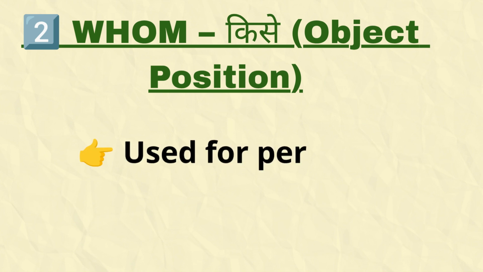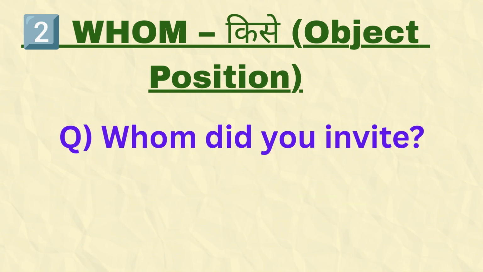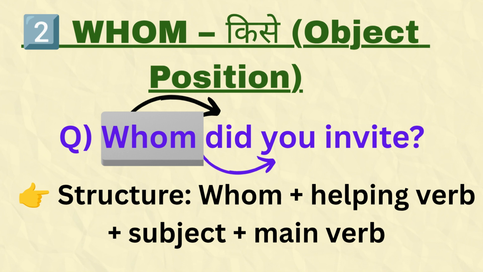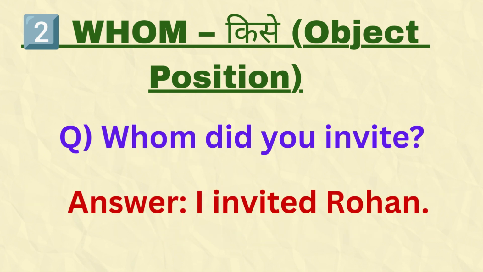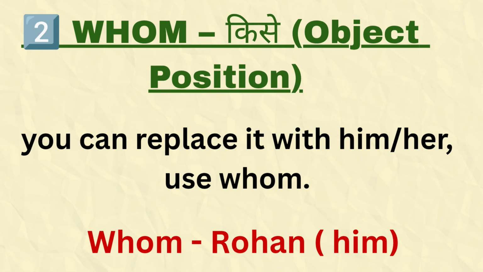Okay, now move to the second one, that is whom. It is used for person. It works as an object. For example, whom did you invite? The structure should be whom plus helping verb plus subject plus main verb. Here the answer is I invited Rohan. Here Rohan is receiving the action, so we use whom. A very easy trick: if you can replace it with him or her, use whom. Got it?